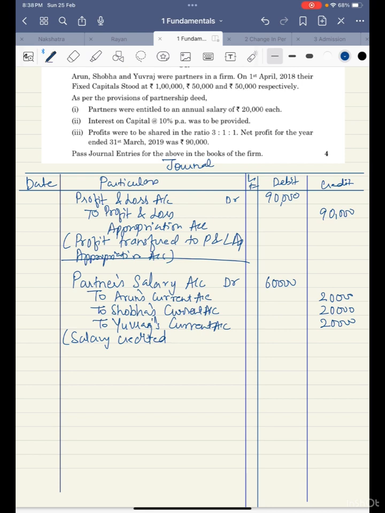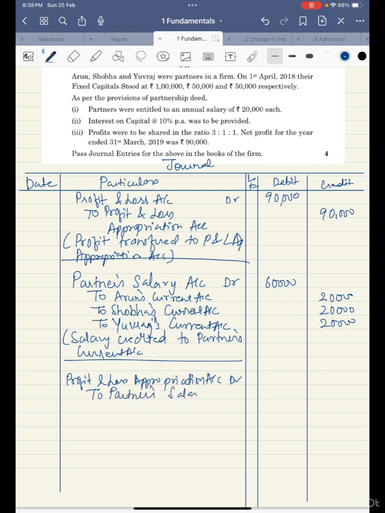Sorry for this bad handwriting, okay. Salary credited to partner's current account. Now the same 60,000, when you write on the debit side of the P&L appropriation, your entry will be like this. Profit and loss appropriation account debit to partner's salary, because the same thing we write in P&L appropriation also, at the same time we have to show in current account and capital account as well.